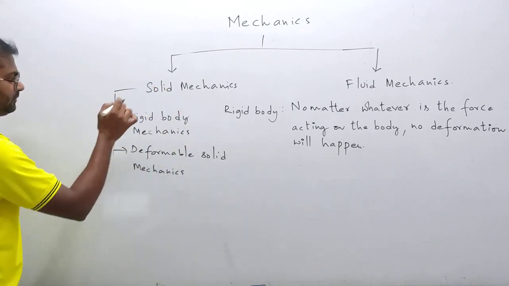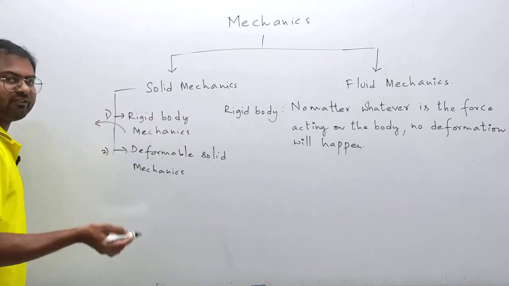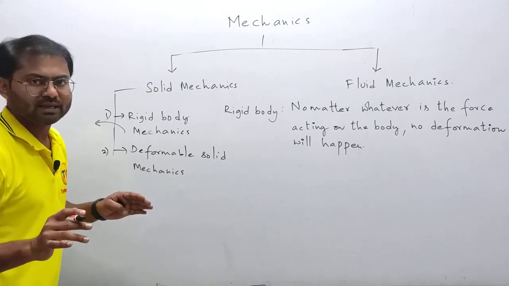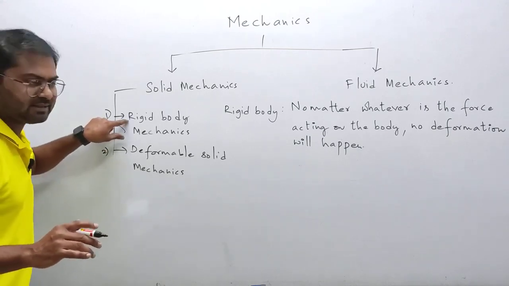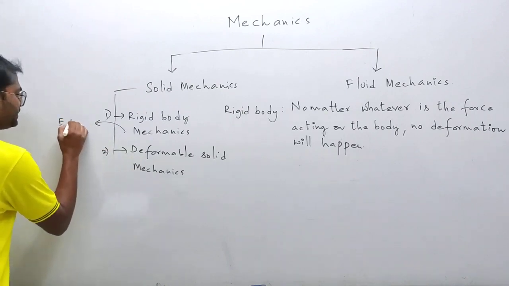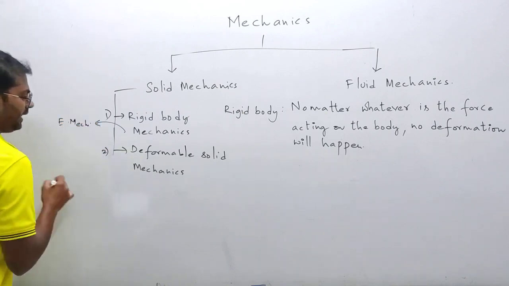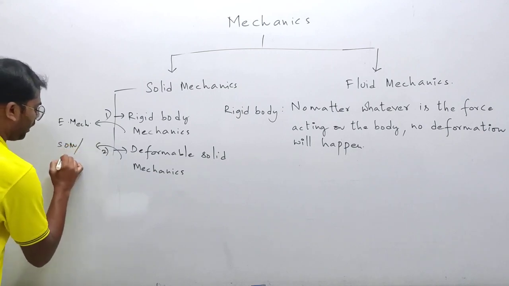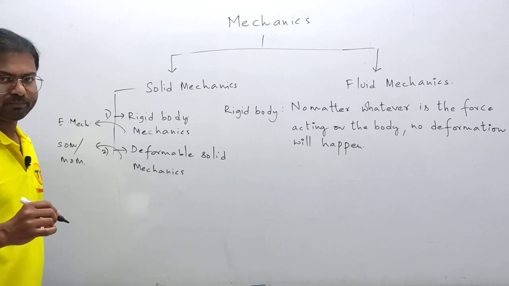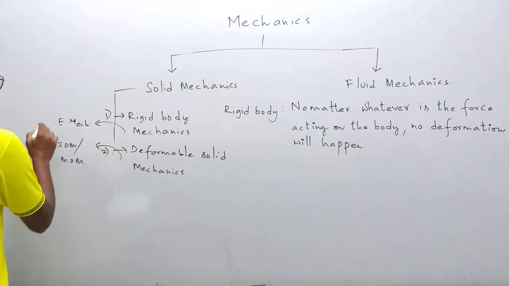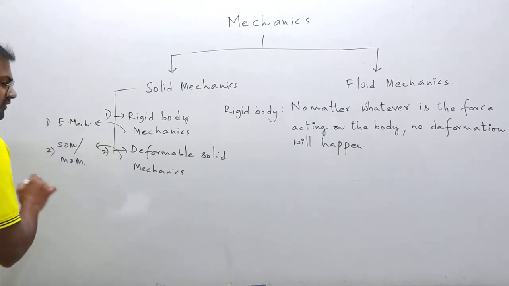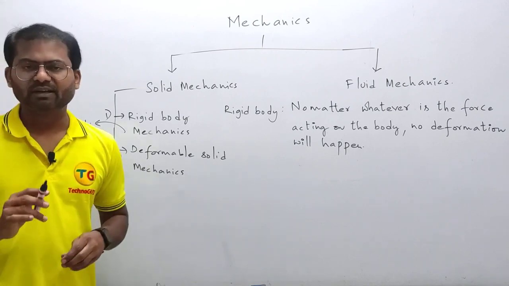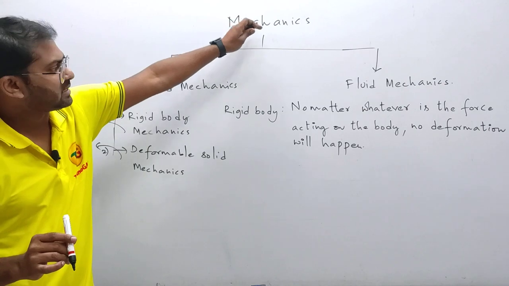Okay, so here if you see, we'll go with rigid body mechanics and then we'll go with deformable solid mechanics. So this rigid body mechanics subject is given the name of engineering mechanics. So whatever we're going to study in this subject is actually the rigid body mechanics. Okay, so this is our subject, engineering mechanics, and this subject is given the name strength of materials or mechanics of materials. In our GATE we have these titles here. So this is the first subject and this will be our next subject, subsequent to engineering mechanics. I believe it is completely clear to you guys. So this is the classification of mechanics.